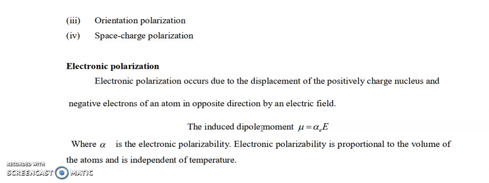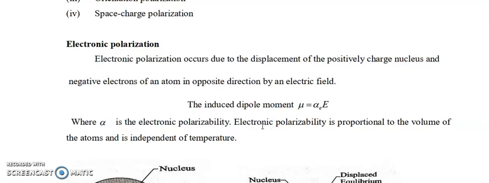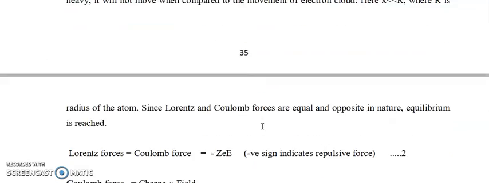This polarization occurs due to displacement of the positive charge nucleus and negative charge electrons of an atom in opposite directions due to an applied electric field. As a result, a dipole is formed and polarization occurs. This type is called electronic polarization.